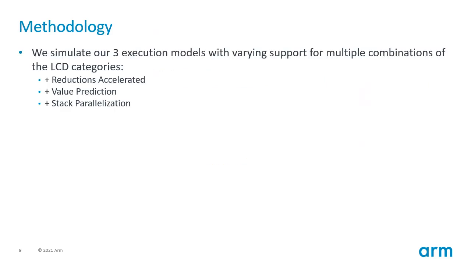To test the relative importance of the various dependence types, we simulate our three execution models with support for multiple combinations of the dependence categories that each can support. We're able to simulate all three models with and without support for accelerating reductions, value prediction, or stack parallelization.